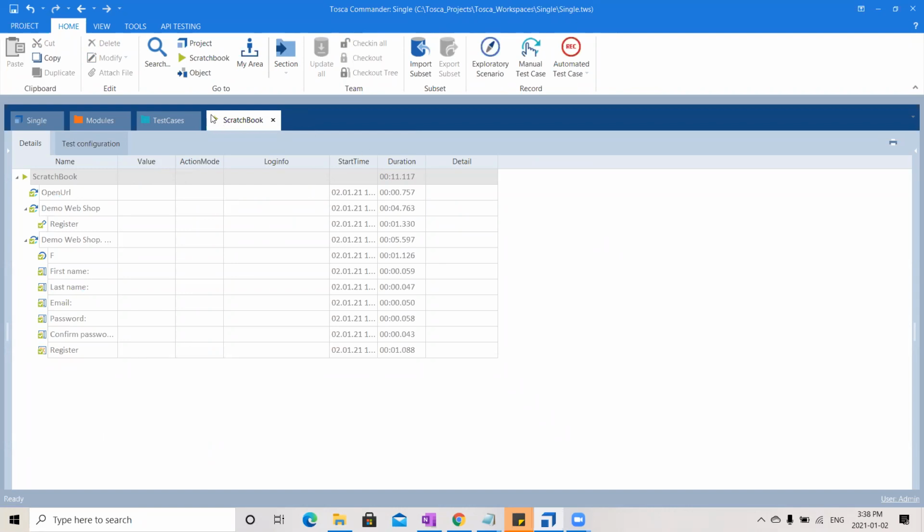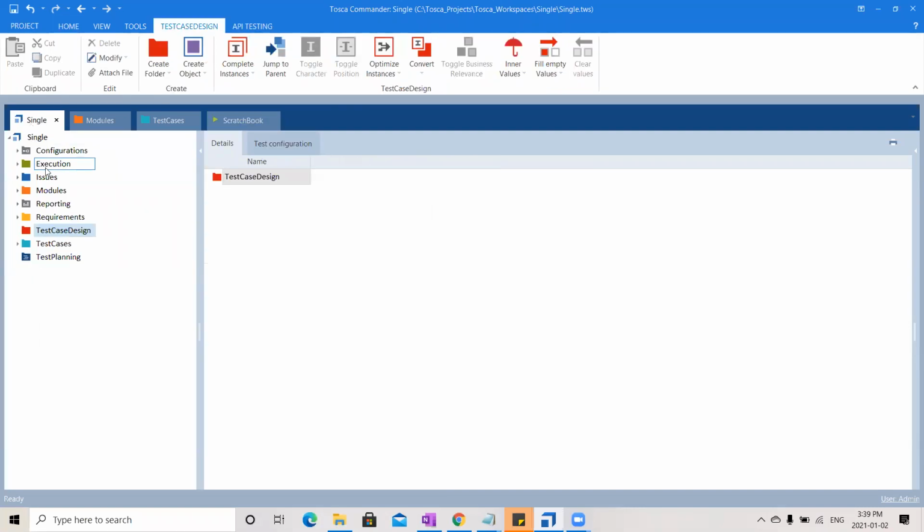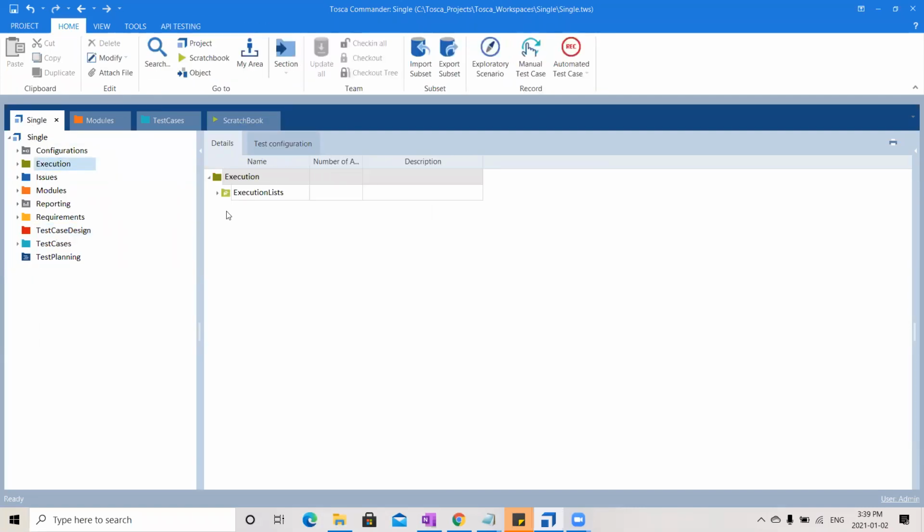We executed right now in Scratchbook. What is Scratchbook? Why do we need it? Scratchbook is only for temporary basis. It will not store these results. Okay, we have another section here which is in green color. We name it as execution. In this execution, you can see the logs and all for all the test cases that you have run.